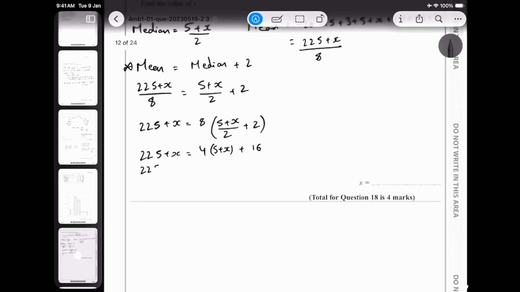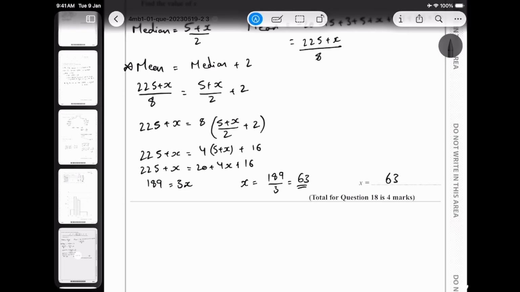So I get 225 + x is equal to 20 + 4x + 16, and I can move things around and combine. That's 36 on this side. I'm just going to quickly simplify. So that's going to be 189 is equal to 3x. All right, and then I get my x value is equal to 189 divided by 3, and that is 63. All right, my value is 63.